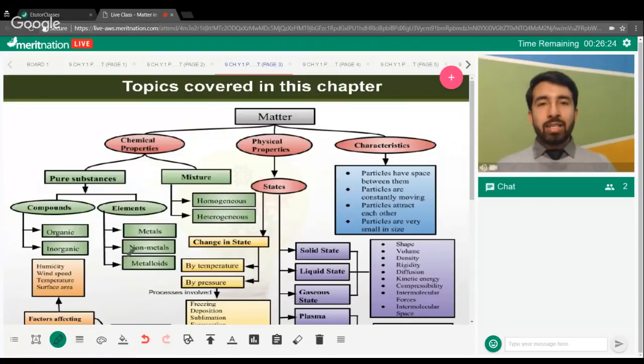Elements are further categorized into metals, non-metals, and metalloids. Similarly, compounds are classified into organic and inorganic. Mixtures are of 2 types, homogeneous mixtures and heterogeneous mixtures. This classification is done on the basis of the uniformity of composition. If the whole mixture has uniform composition, then we call it a homogeneous mixture. If the composition is non-uniform throughout, then we call it a heterogeneous mixture.